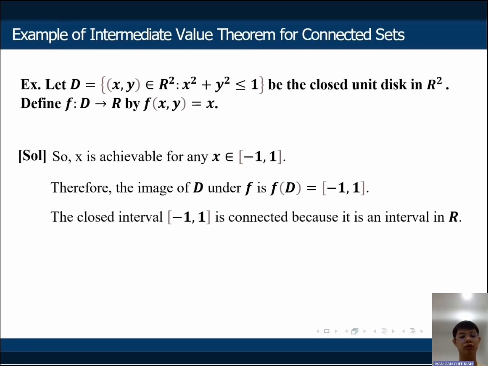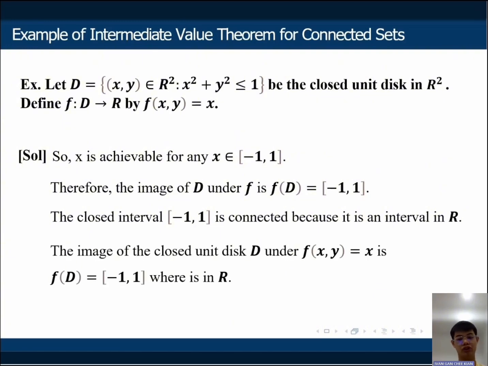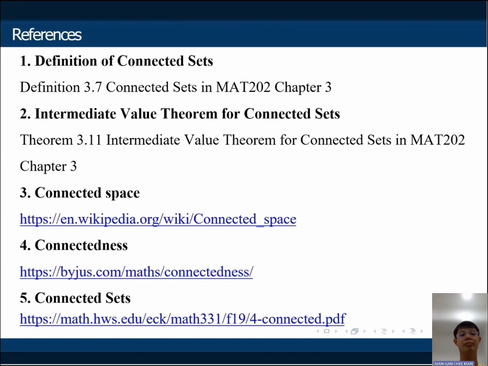So the closed interval [-1, 1] is connected because it is an interval in R, as we know from the definition. The image of the closed disk D under f(x, y) equal to x is f(D) equal to [-1, 1], which is in R. So this is the example.